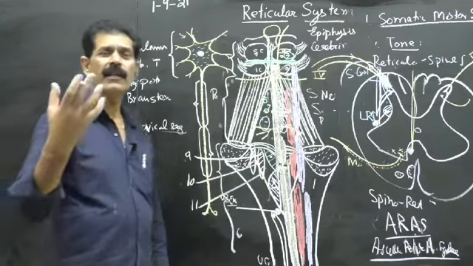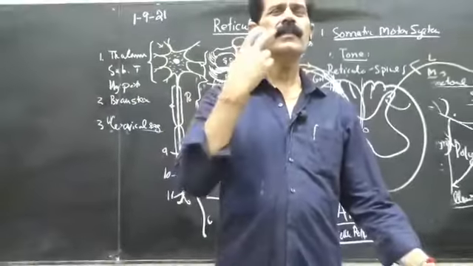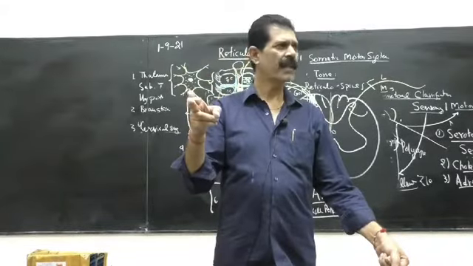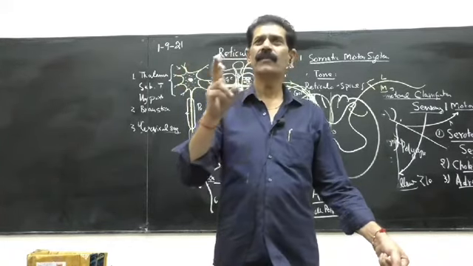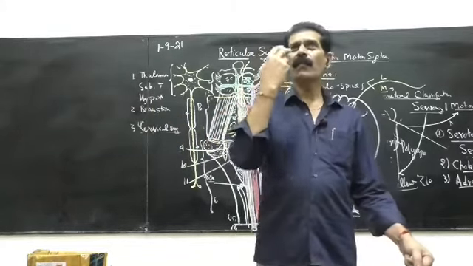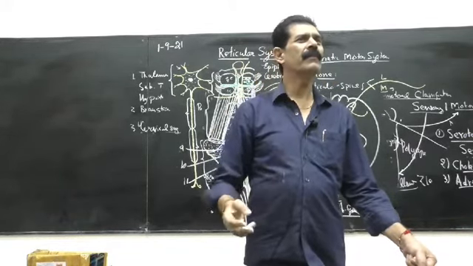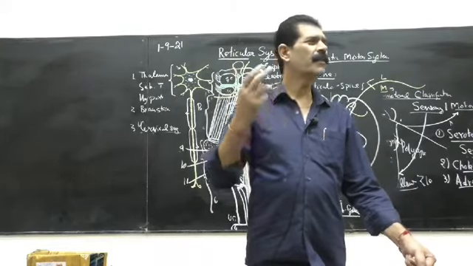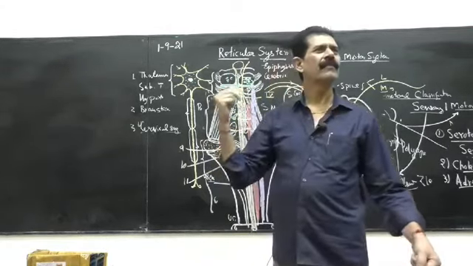For example, we are eating the food. While we are eating, just see what is happening. First, chewing of the food. The muscles of mastication are working. And who supplies the muscles of mastication? The mandibular branch of trigeminal, situated here. Then when we chew, our lips move. Which muscle lies in the lips? Buccinator. What is the nerve supply of buccinator? Facial nerve. It is the 7th nerve, connected.